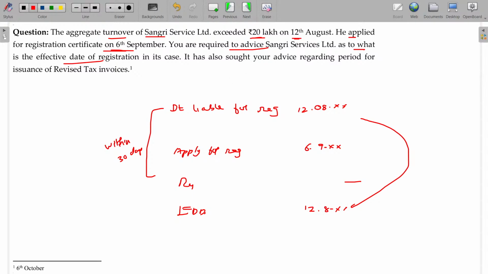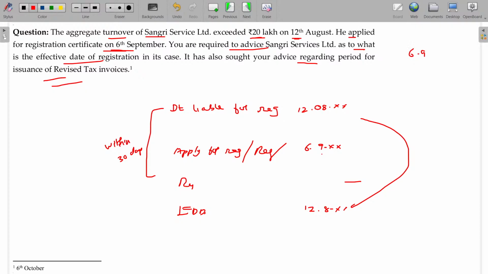It has also sought your advice regarding the period for issuance of a revised tax invoice. So we assume that he applied on 6th September and got the registration on the same day. Then from that date, within how many days can he issue the revised tax invoice? 30 days.